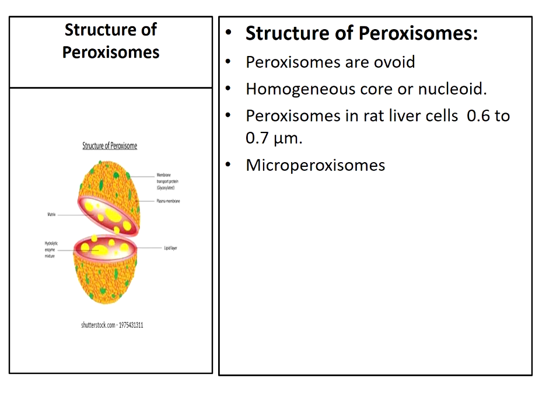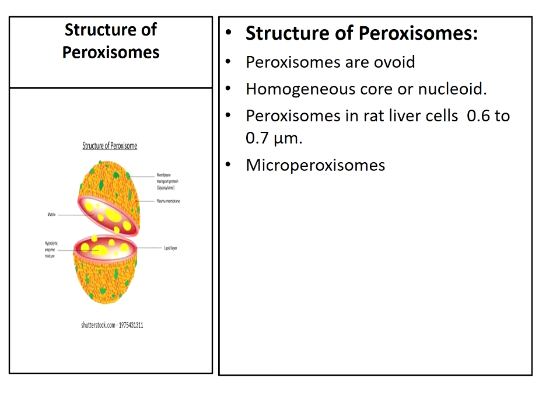So in the center we are going to observe a condensed nucleoid. The average size of the peroxisome in the rat liver cell is 0.6 to 0.7 micrometer. So it is very minute, and the number of peroxisomes per cell varies between 70 to 100.